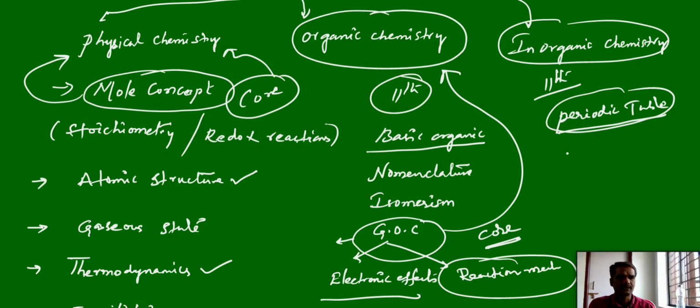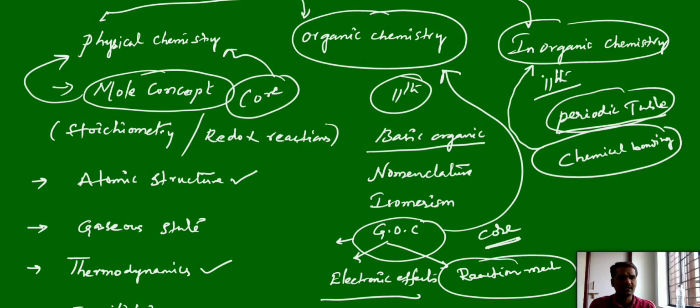And next, one more important chapter in inorganic chemistry is chemical bonding. Again, we will discuss mainly the bonding nature in inorganic compounds. As previously, in physical chemistry, we discussed that the mole concept is a core part. In organic chemistry, basic organic and GOC is a core part. Likewise, in inorganic, chemical bonding is also a very, very important topic, and it is a core part of inorganic chemistry, we can say.